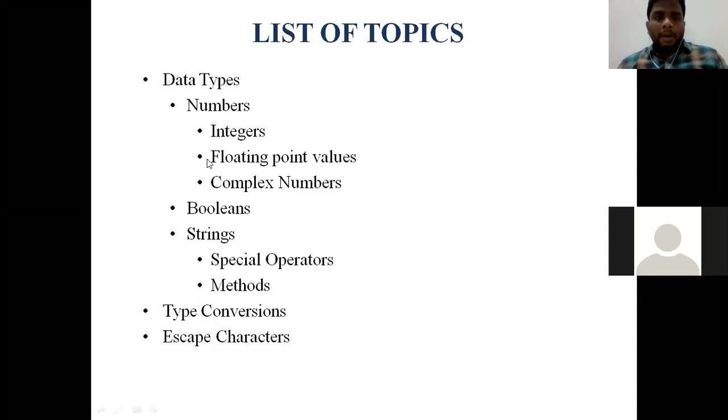Coming to the topic, data types. In Python, there are three types of data types. First one is numbers, second one is booleans, third one is strings. And numbers are classified into three types: integers, floating point values, and complex numbers.